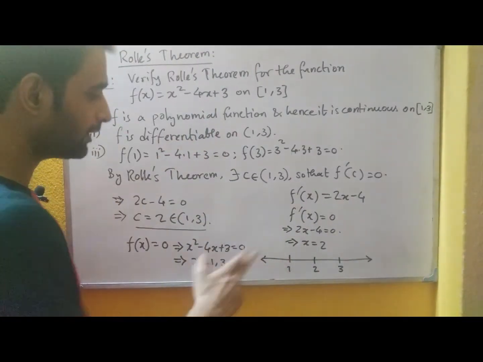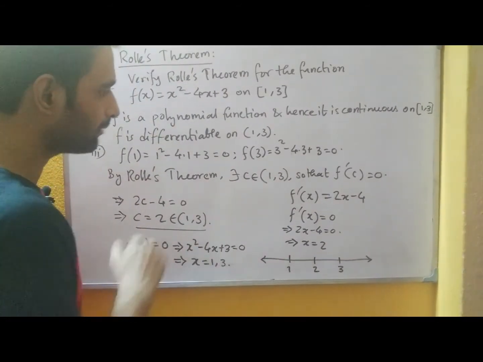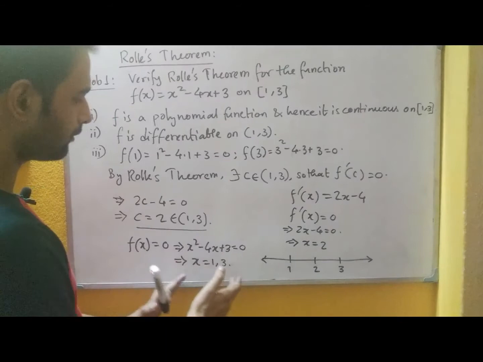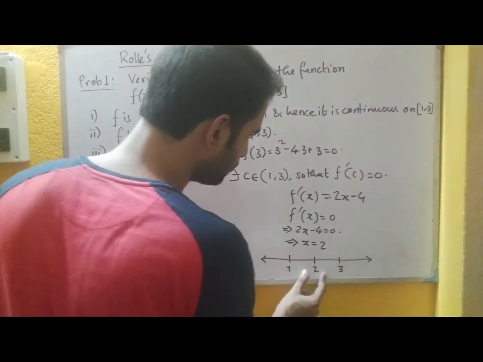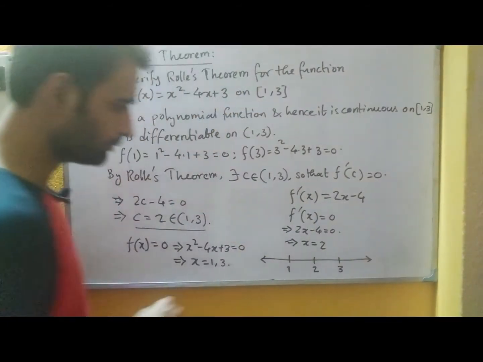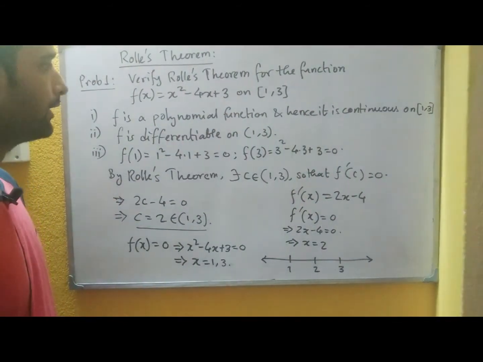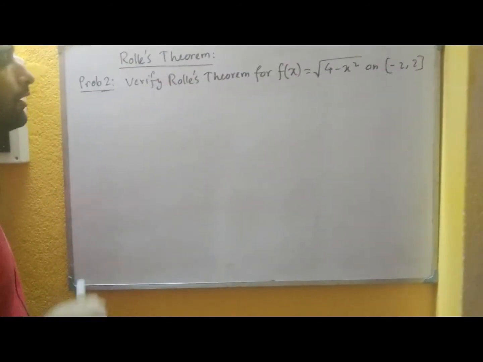So the application we have seen previously very much satisfies this example, that between the roots of x square minus 4x plus 3 equals 0, there exists a root of f dash x equals 0, that is 2x minus 4 equals 0. Okay. So let us see another example regarding Rolle's theorem.